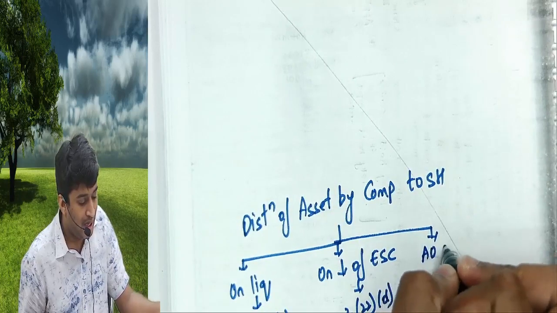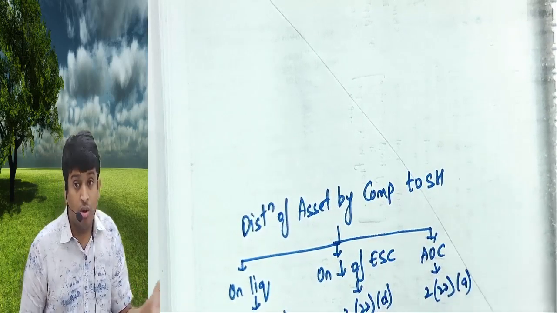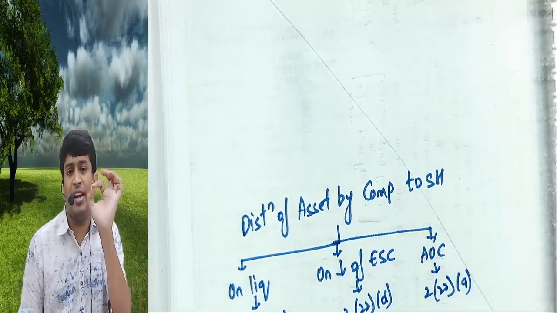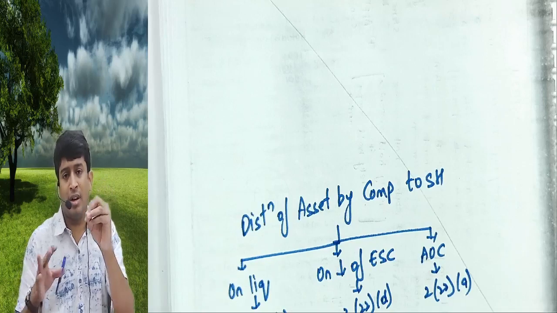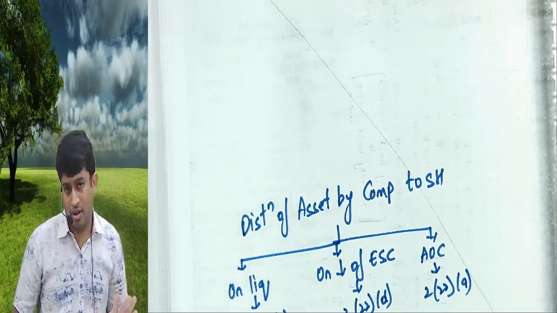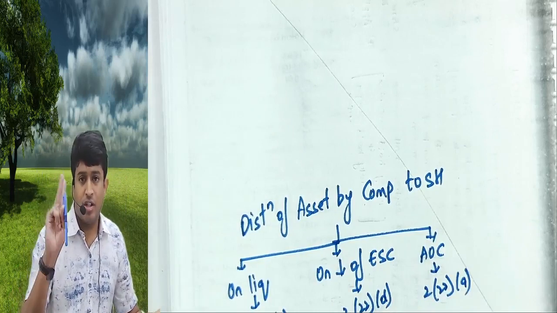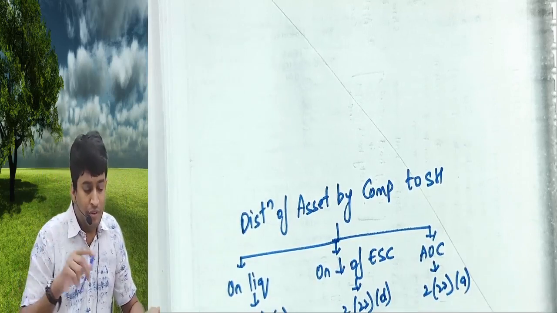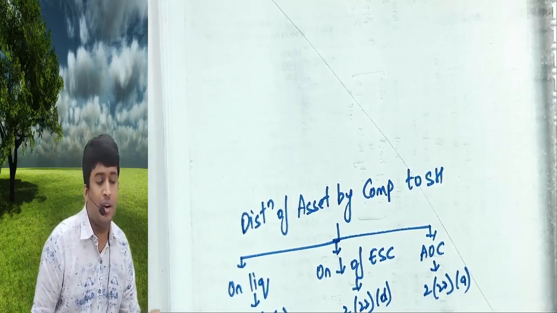Any other case, 222A will apply. So out of 5 sections of deemed dividend, A, B, C, D, E, 3 sections speak about giving assets to shareholders. If it is on liquidation, C will apply. Reduction of share capital, D will apply. If they do not fall under this and you are normally giving the asset to the shareholder, A will apply.